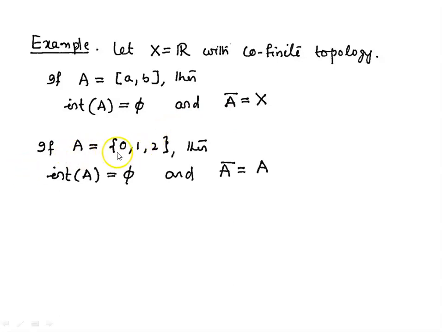If our A is a set containing 3 points 0, 1, 2, then interior of A is empty, because we cannot find any other open set of X inside A. And closure of this set A is A itself, because A is a finite set. We know that in any set with cofinite topology, every finite set is a closed set. Here A is a finite set and it is closed. So this set itself is a closed set containing A. So this is the smallest closed set containing A. So closure of A is A itself.